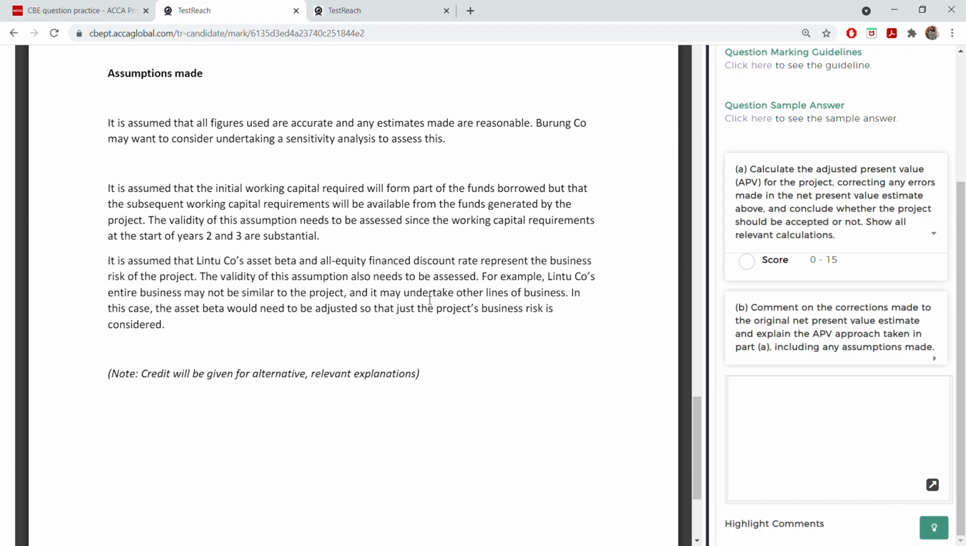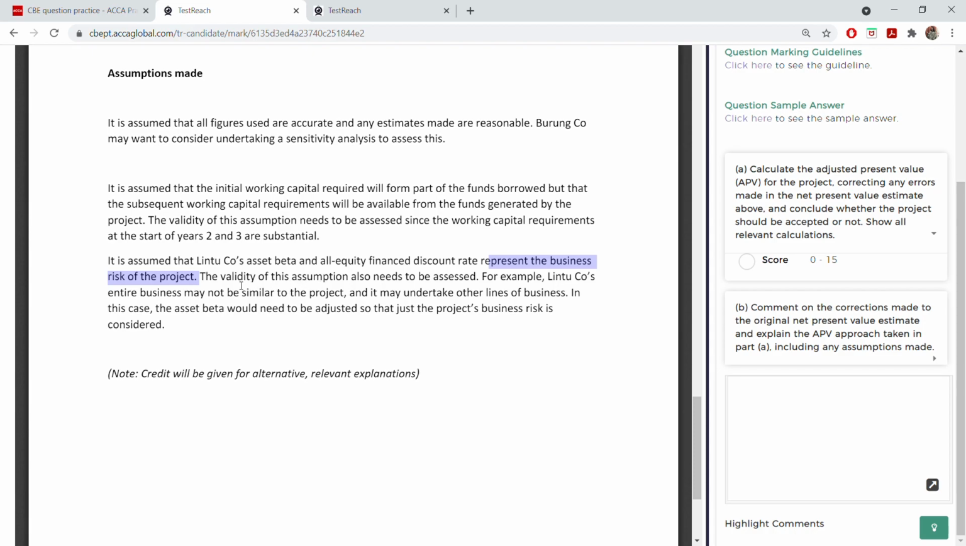What is the assumption? Talk about beta, asset beta, equity beta. So first assumption: estimates are accurate, numbers are accurate. Second, about working capital. Third, about asset beta and equity beta. So it is assumed that the asset beta and all-equity finance represents the business risk of the project. That means this asset beta includes all the business risk of the project. Remember, we took asset beta only.